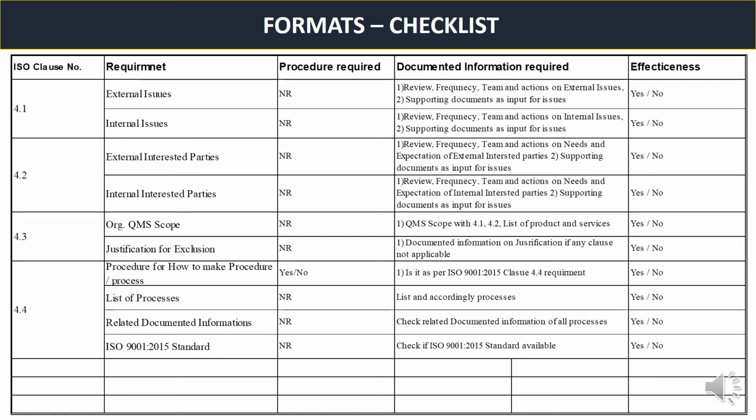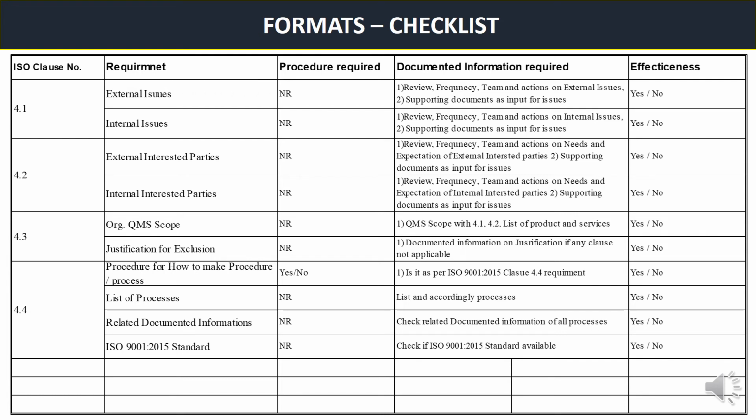So in the external issues, as you may know, several external factors affect the organization's goals and strategies. So what are those external issues and how is the organization reviewing them? Who are the team members? What is the frequency? And what points are they going to review? Whether some actions are taken or not. All these things he will check with the supporting evidence documents.